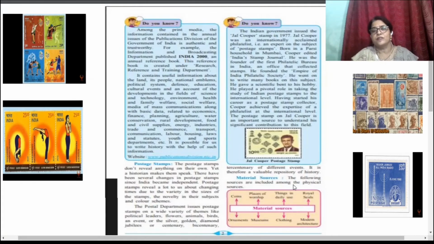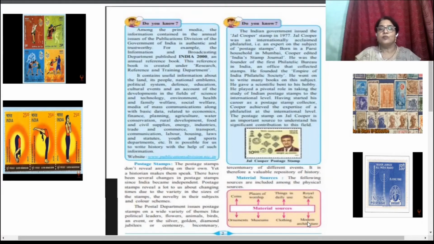Material sources. The following sources are included among the physical sources. That means material sources are the ones we can touch. See, coins, places of worship, that means temples, things in daily use, royal seals, ornaments, museums, clothing, and modern architecture.